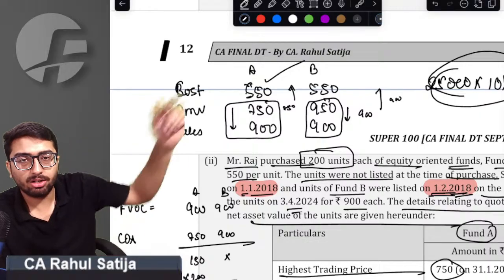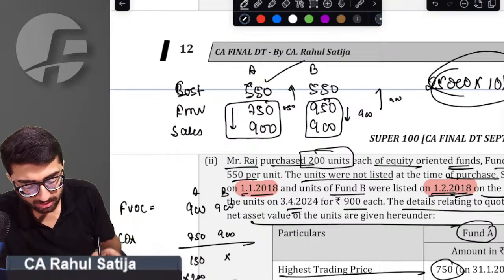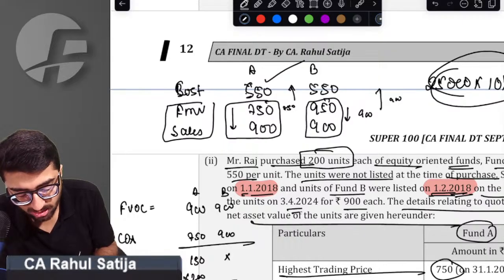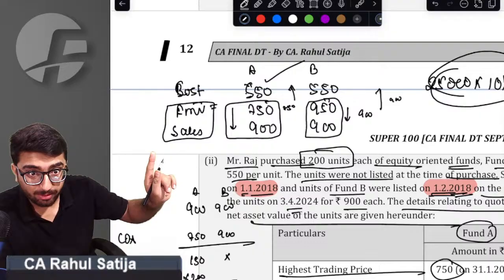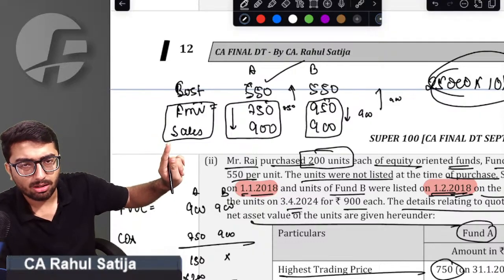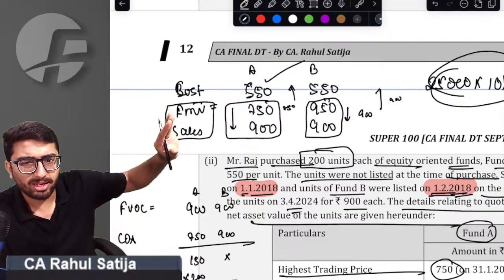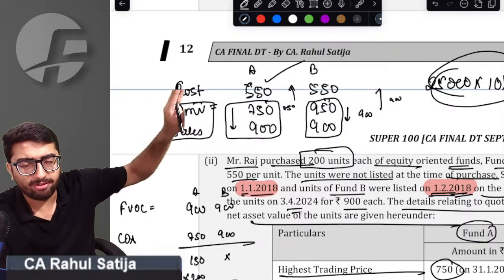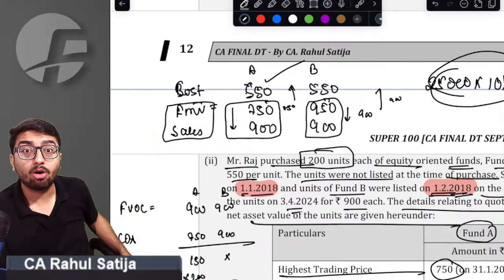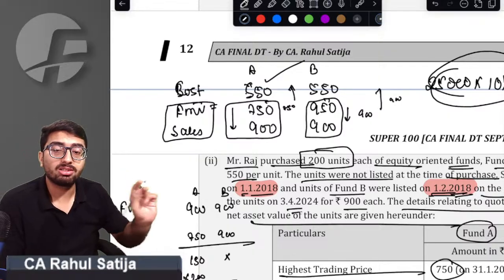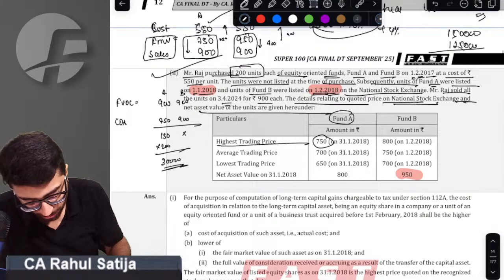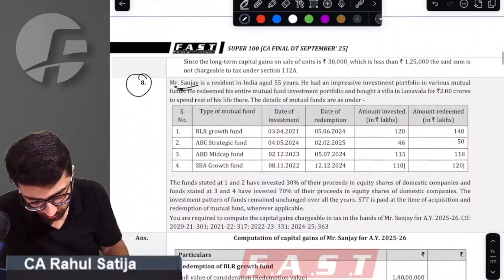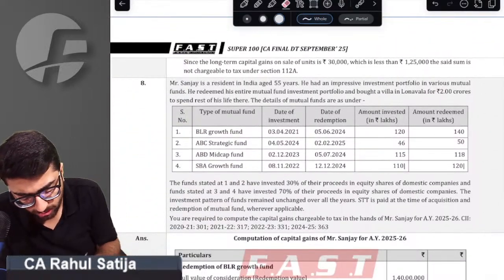What can be reasonably concluded from this point? Sir, we can conclude that the government doesn't want to give the FMV benefit in case of loss. If we would have taken FMV as cost of acquisition, without considering the sales price, then we would have arrived at a loss, and the government doesn't want to give any loss. That is the conclusion from this point. I hope you got the point. You will get the same answer. Sir, a beautiful question.